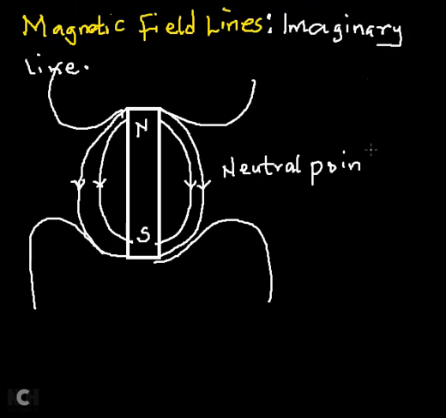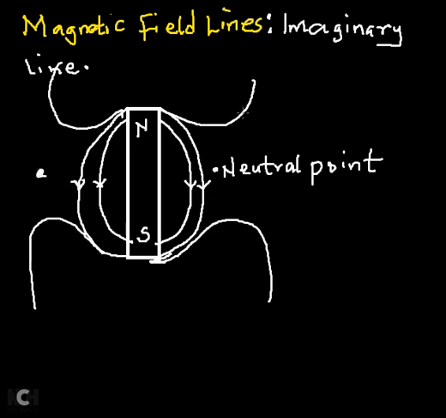The neutral point in the magnetic field is the point where two opposite lines of force actually cancel out. Please let me put that again. A neutral point is a point in the magnetic field where the magnetic force is equal to zero. Why? Because opposite lines of force move in opposite directions, canceling out to create a neutral point at that particular region. So this is a neutral point and this is a neutral point.